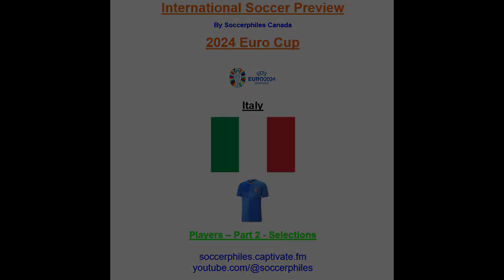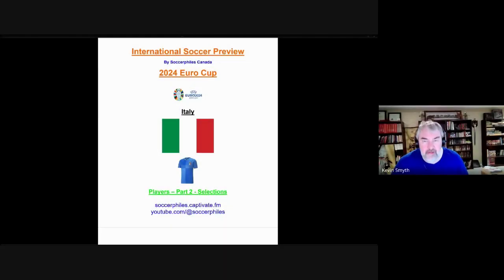Hello and welcome to the International Soccer Preview by Soccerphiles Canada. I'm Kevin and we continue Series 25 on the groups and players of the 2024 Euro Cup. This episode covers Italy's players. It's actually part 2 of the player media cast, and here we look at the selections. In part 1, we made a list of candidates and introduced them and their likelihood of making the squad. There is a link to that in the show notes.